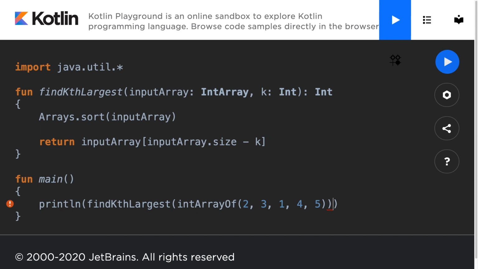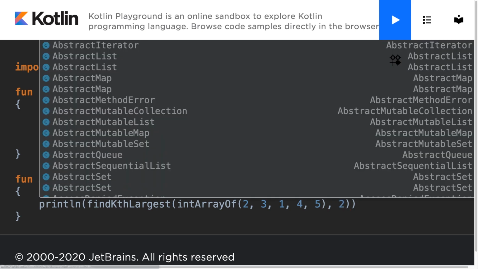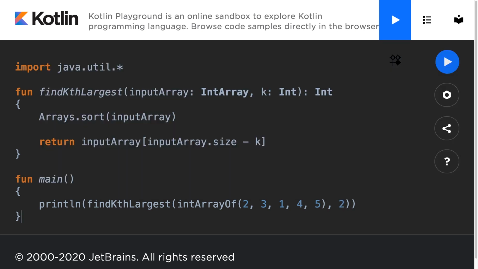So after this, we also have to put in the k value for this function to be valid. So we have our array, and let's put a k of something like 2. So we're finding the second largest value in this integer array. Now, can you predict what it will be? Well, the second largest is going to be 4 in this case.